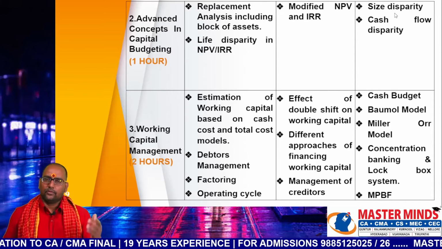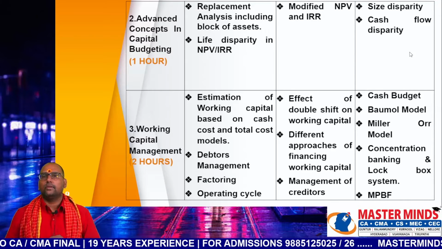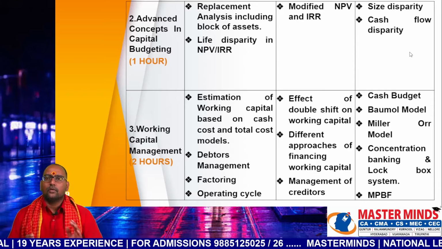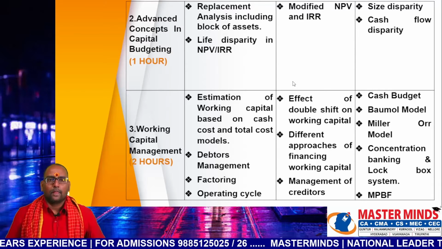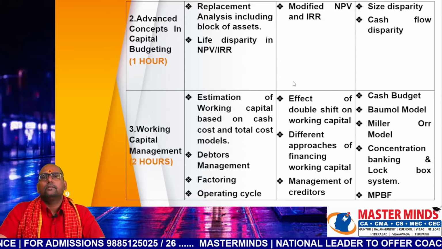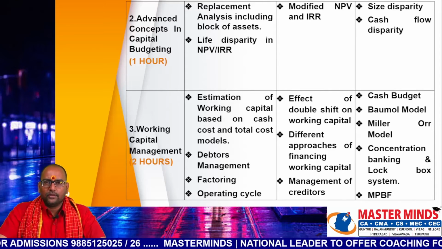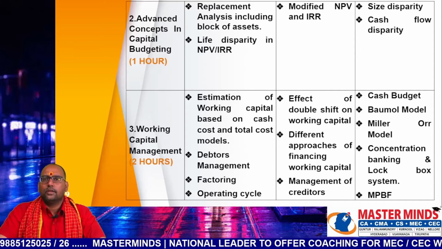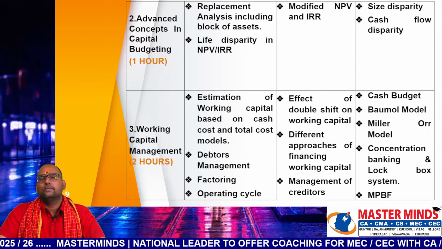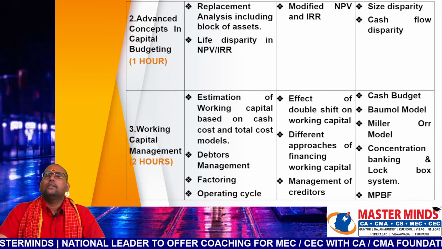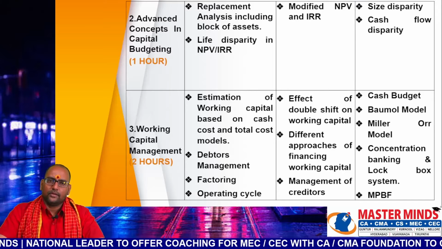So allocate 1 hour, 1.5 plus 1, 2.5 hours for revising the investment decisions according to study material. Then chapter number 3, working capital management. Allocate 2 hours for revising the same. In first priority category, estimation of working capital based on total cost and cash cost, and you have to do all the problems on debtors management and factoring and all problems on operating cycle.